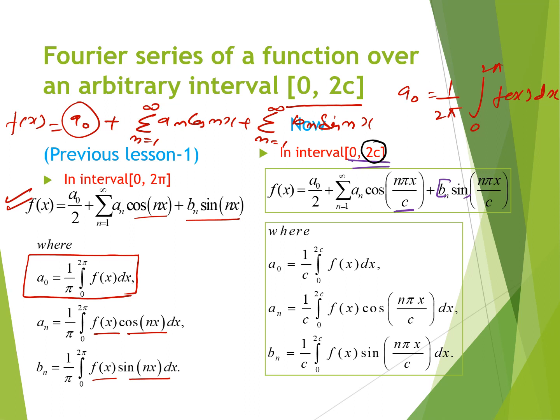Now where a naught is equal to 1 upon c integral 0 to 2c f(x) dx, a n is equal to 1 upon c, again the limit for the interval 0 to 2c, f(x) cos of the angle n pi x upon c dx. We are not able to take this c as a constant outside because it is inside the cos. Similarly for bn, 1 upon c integration 0 to 2c f(x) sin n pi x upon c dx.